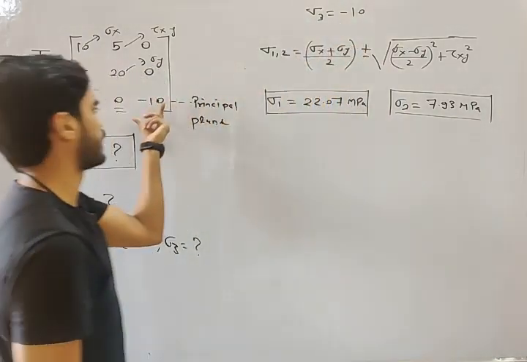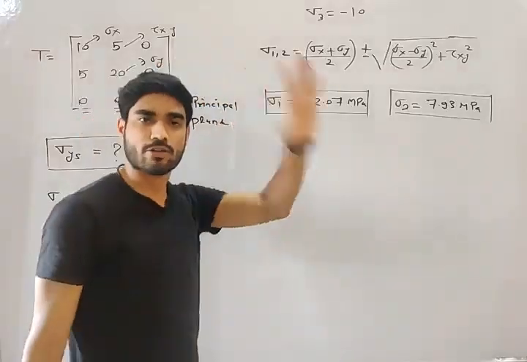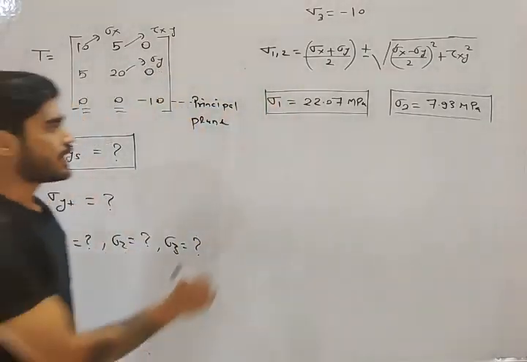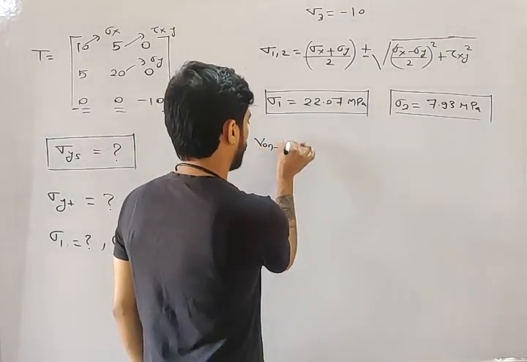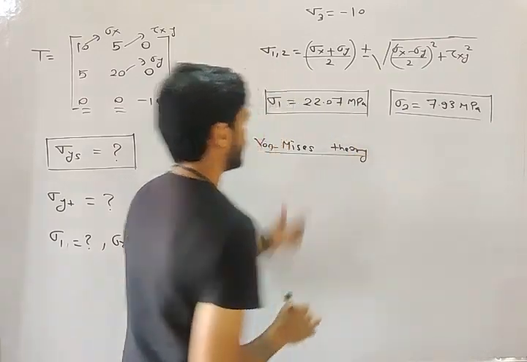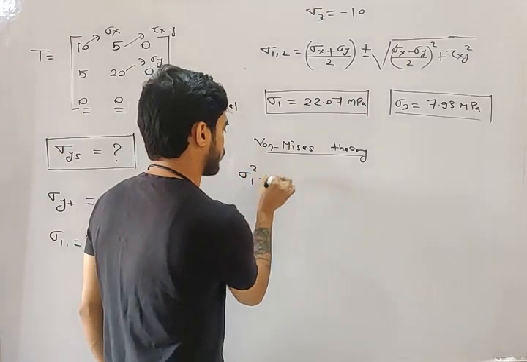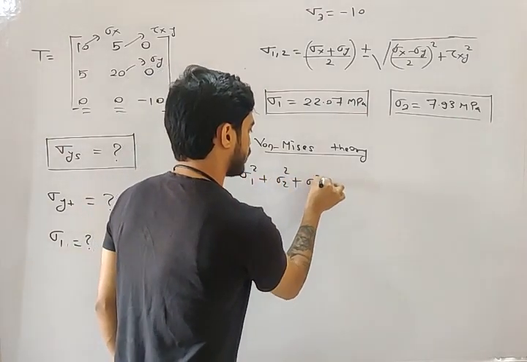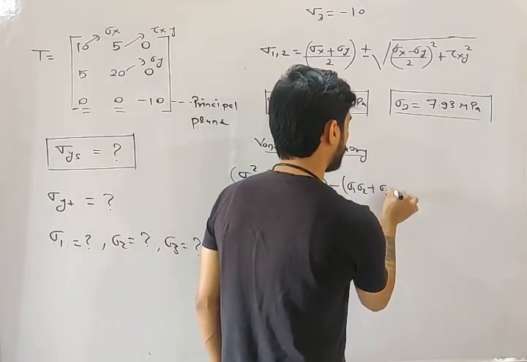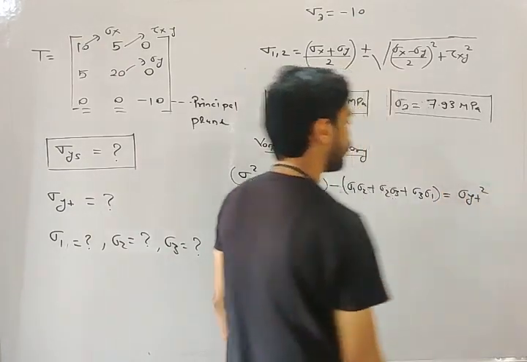Sigma 3 we have already got. Sigma 1 and 2 can be found using the formula. So this much you understand from the last lecture, right? Now what do we need to do? According to von Mises theory, what is the relation between principal stresses and yield stress? Sigma 1 square plus sigma 2 square plus sigma 3 square minus (sigma 1 sigma 2 plus sigma 2 sigma 3 plus sigma 3 sigma 1) will be equal to sigma yt square.